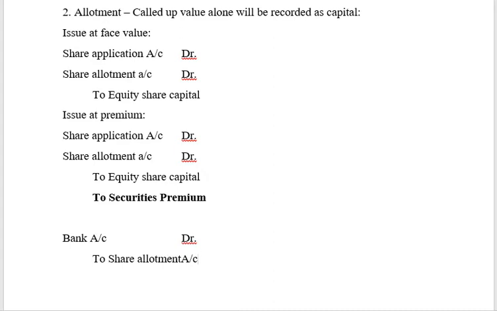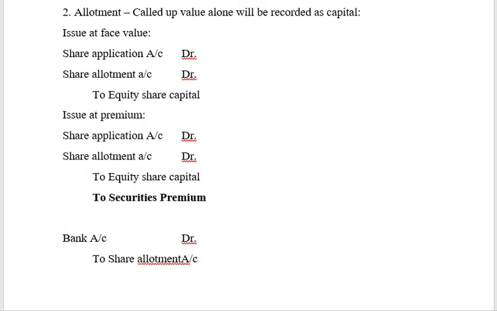It will be first credited, then debited, debited, credited, alternately. So you can ask why we are doing this. We can directly write it as bank to equity share capital. No. The reason is that generally there will be a timing gap. Your allotment date and the amount received date will not be on the same date. So it is always better for transparency purposes to keep it as a separate account. Right? So this is bank account debit to share allotment account. This is at the time of receiving the allotment money.